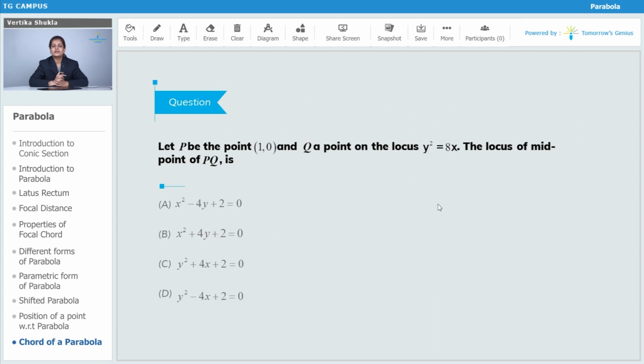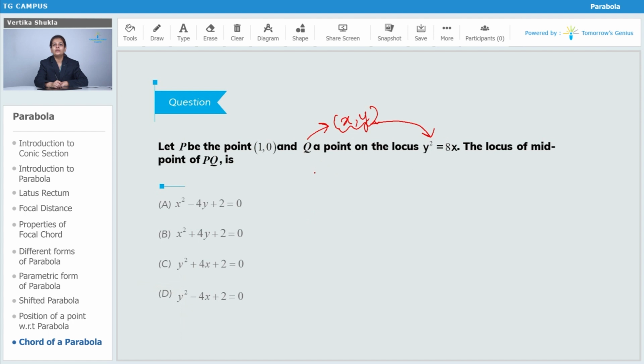The question that we are discussing here says let P be the point 1, 0 and Q a point on the locus y square is equal to 8x. That means Q is any point on the parabola y square is equal to 8x. Then you have to find the locus of the midpoint of PQ. Suppose we take the point Q as x comma y. One thing that I know is that these coordinates x, y will satisfy the equation y square is equal to 8x.